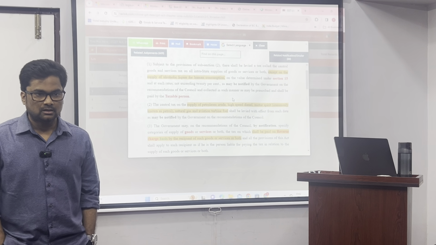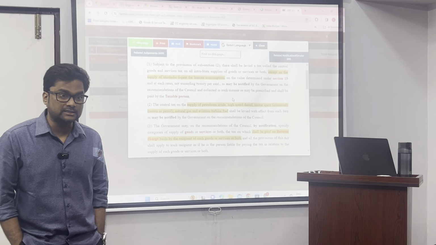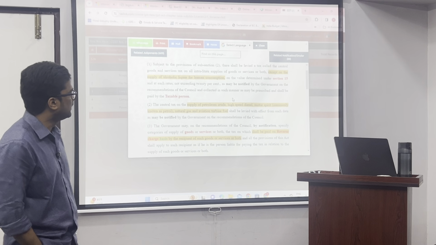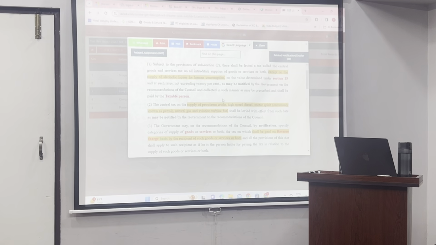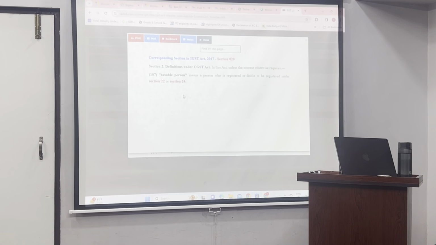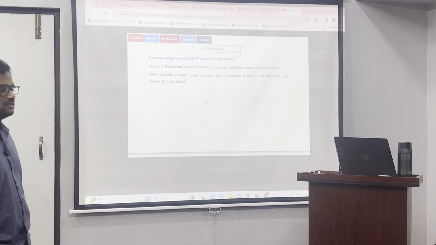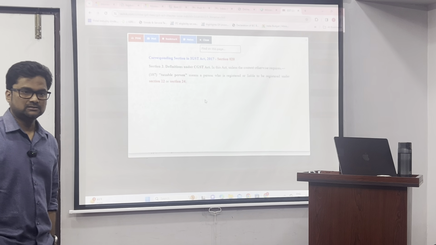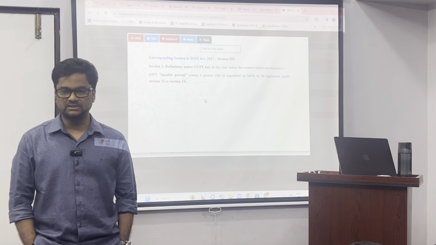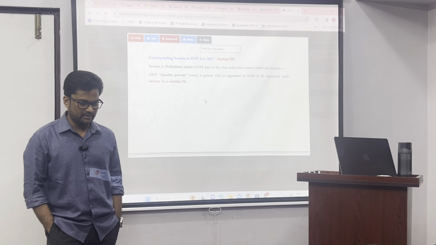By whom? So we should know who is a taxable person, right? Okay, click on that. Taxable person means who is registered or liable to be registered under section 22 or 24. See, GST law, it will be like this.